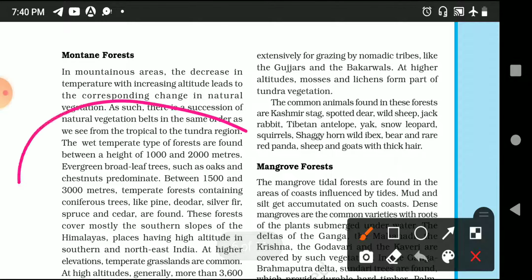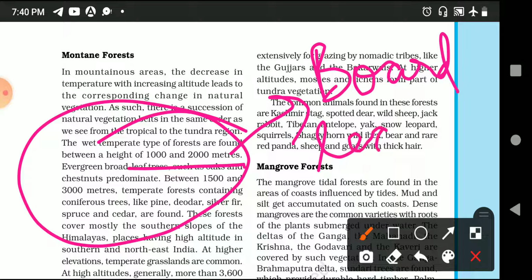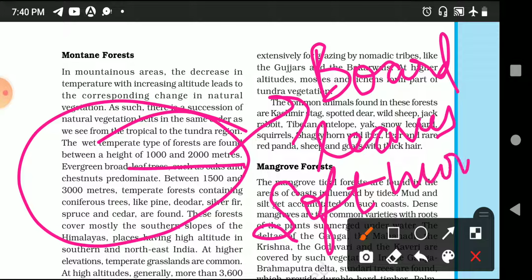Okay, so at the height of 1000 to 2000 meter, wet temperate zone is considered, and 1500 meter to 3000 meter temperate mountain forest is considered. So the area in this height has trees having broad leaves. Okay, and these woods are very soft wood. बहुत ही सॉफ्ट वुड होते हैं ये, इनकी लीव्स बहुत ही ज़्यादा ब्रॉड होती हैं जो इतने हाइट में आते हैं।